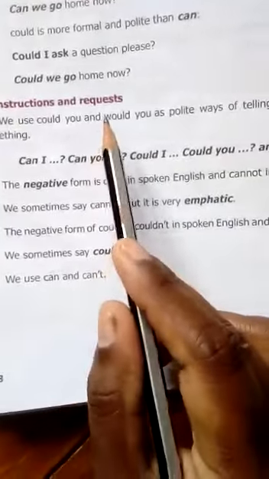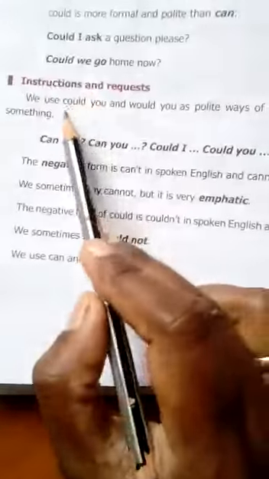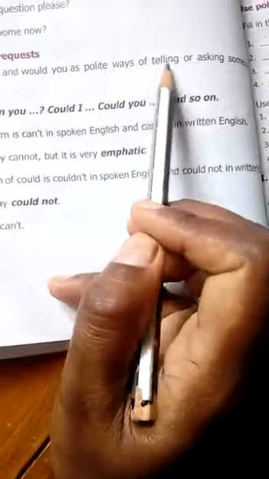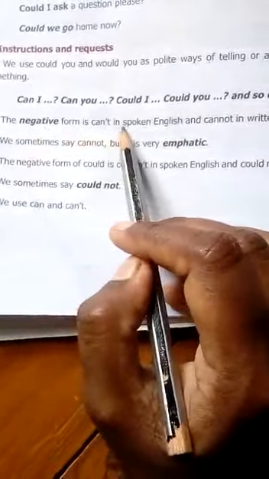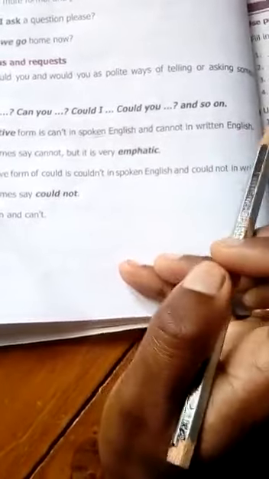Next, see, instruction and request. We use could you and would you as polite ways of telling or asking someone something. The negative form of can is can't in spoken English and cannot in written English.